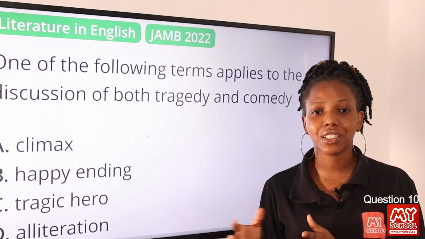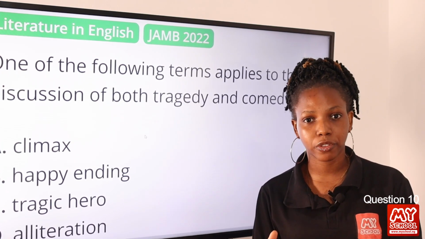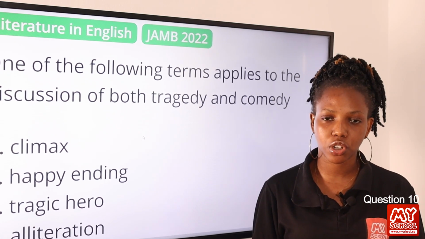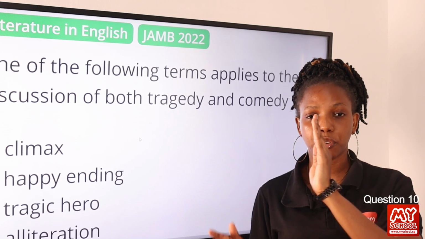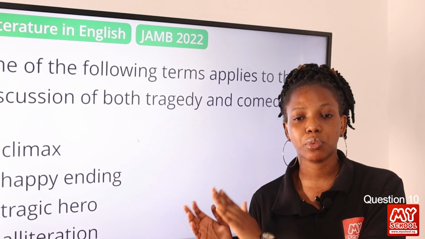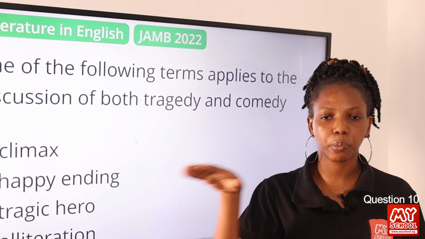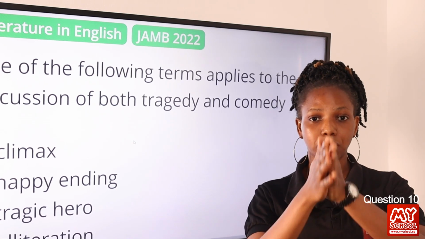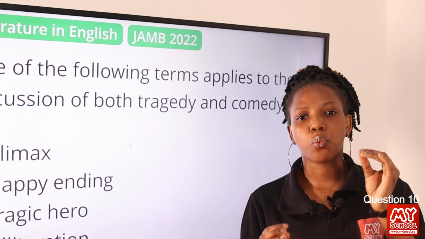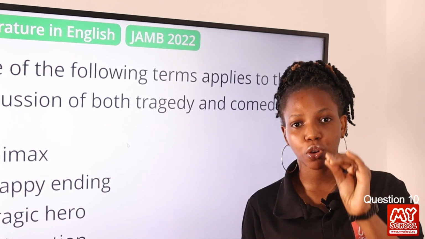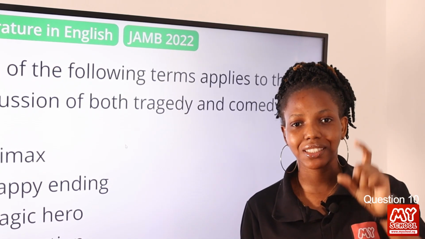So what do we mean by organization of a plot? There are 5 of them. The first is the exposition, then we have the rising action, we have the climax, number 3, number 4 we have the falling action, and lastly we have the resolution. That is the structure of a plot. Why is climax in the middle? Climax is when the conflict has been resolved in the story, and that is the climax.